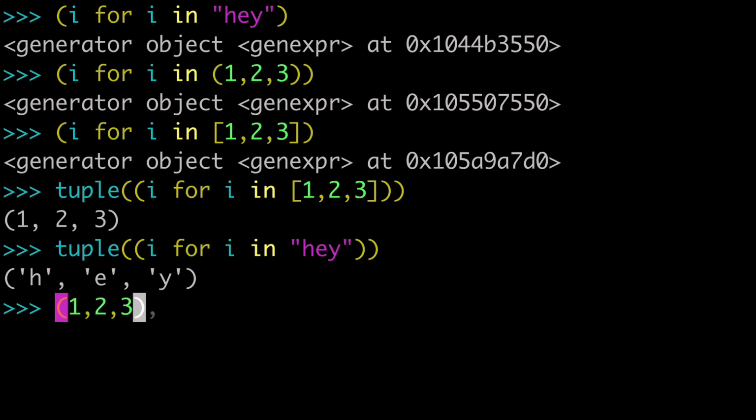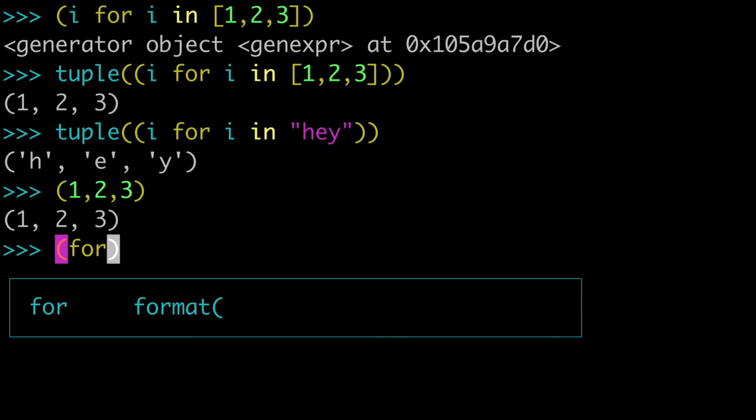You're just casting that immutable object, and that creates a tuple. But if you do some sort of for loop in it, if the word for is in there, then you know that you're going to end up with a generator expression. So you're using those same parentheses, but the outcome is different based on what goes inside those parentheses.